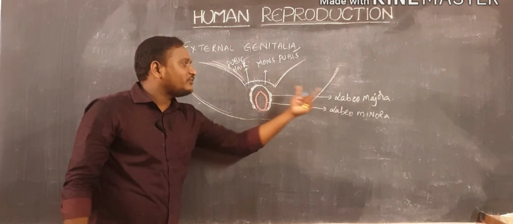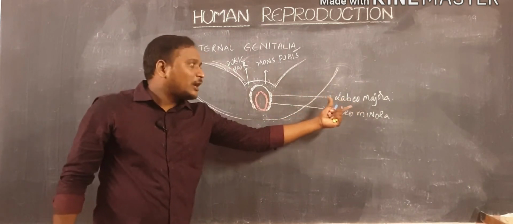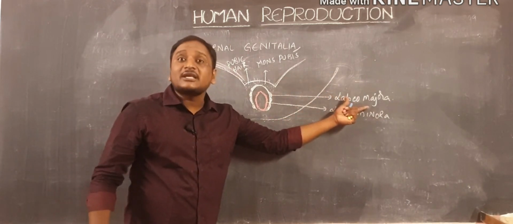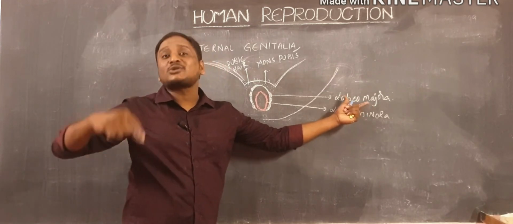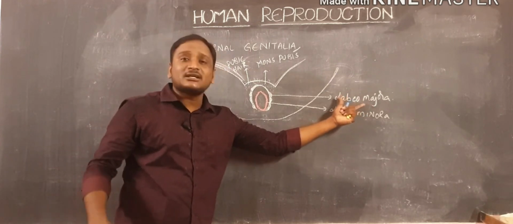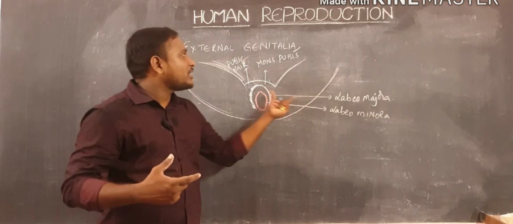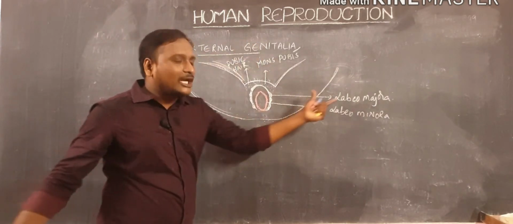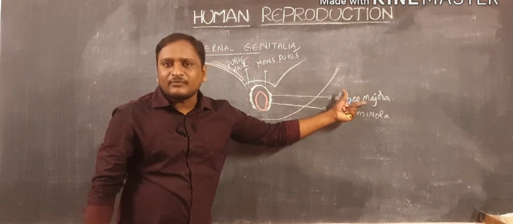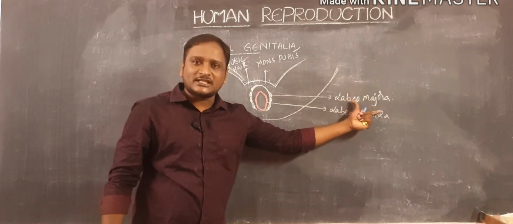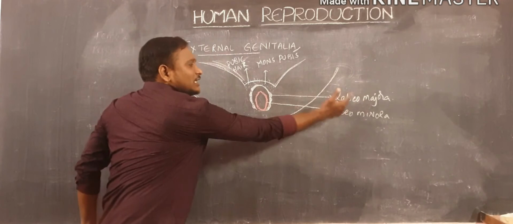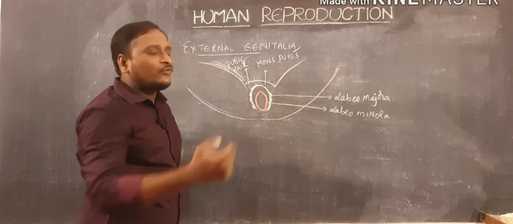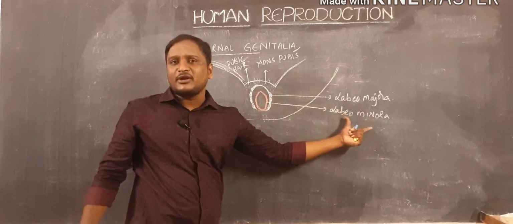One is the large one, which is also called labia majora. Observe here, this labia majora is said to be homologous to the scrotal sac. Labia majora is the last skin folding which we can observe in external genitalia. And then inside of the labia majora there is another skin folding, which is also called labia minora.